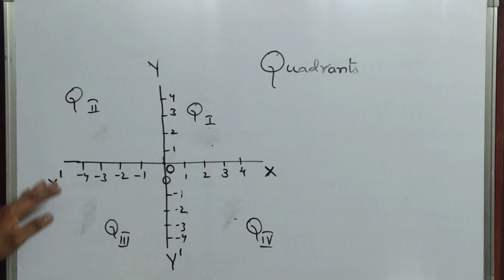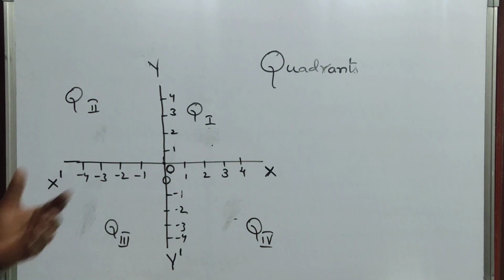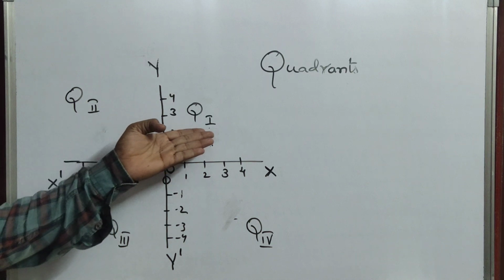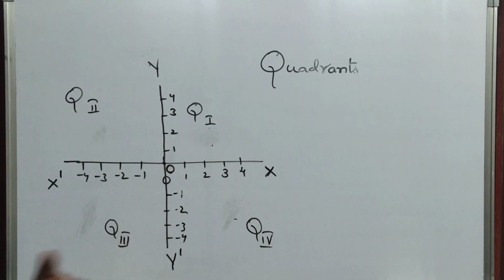We have to go in the anti-clockwise direction. Now, in quadrant 1, how will the points be? In quadrant 2, how do you recognize the given points, like quadrant 1, quadrant 2, quadrant 3, quadrant 4?